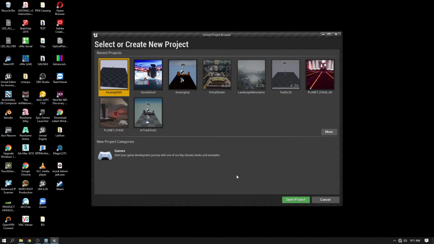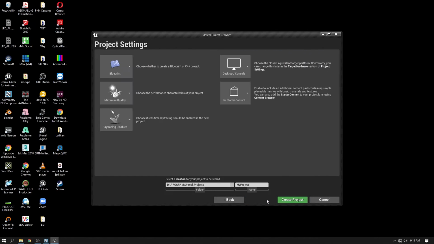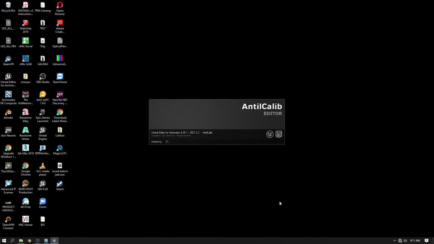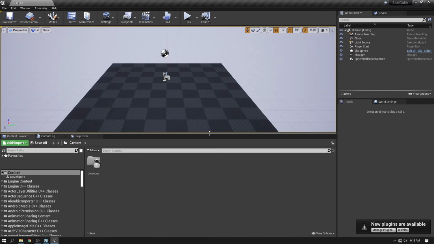So let us fire up our Unreal Editor and create a new blank project. I just name it Untitled. Just wait for a couple of seconds. Okay, here is our new blank project.